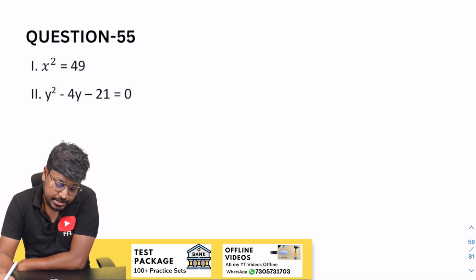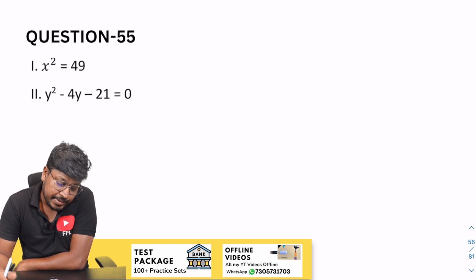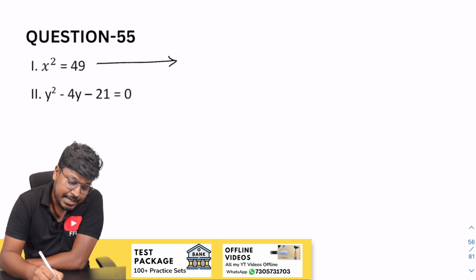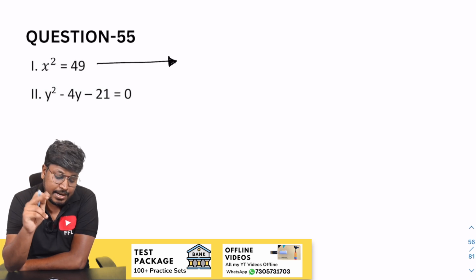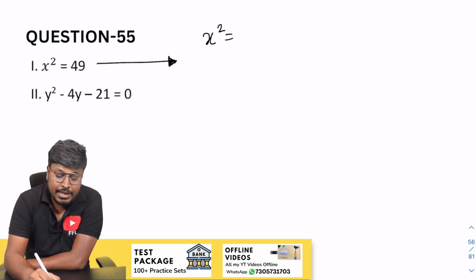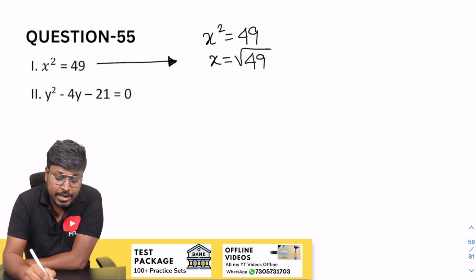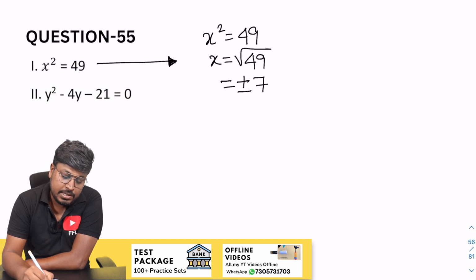Okay, so next question. So 55th question, x square is equal to 49, right? Just see, many times I have told you this, where you have to put plus or minus and where you should not put plus or minus, which is important, right? So x square is equal to 49. So now what is the next step? x is equal to square root of 49. You are putting a square root for a number. So this will be plus or minus 7. So the factor of x will be plus 7 and minus 7.